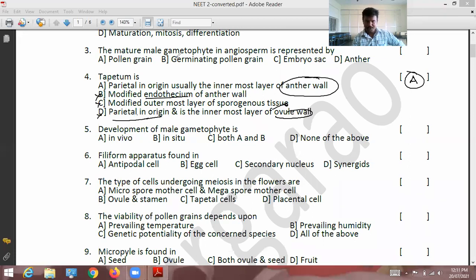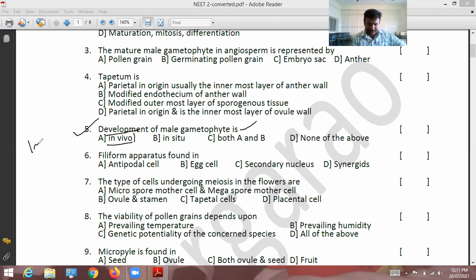So come to the fifth question. Development of male gametophyte is. What is the answer? See, in vivo means what? In the laboratory.